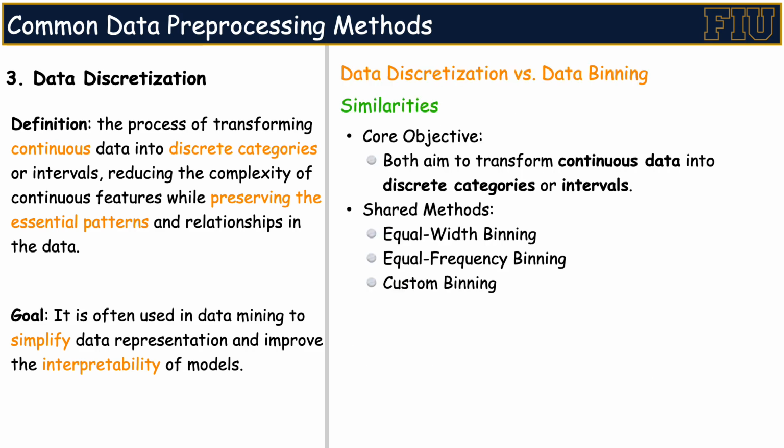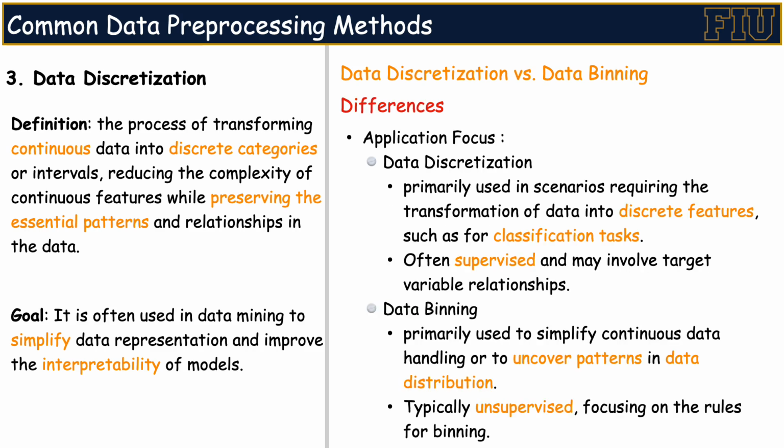Through this example, I hope you can see how similar data discretization is to data binning. Both techniques transform continuous data into discrete categories or intervals. But the motivation for data binning and data discretization is different. Data binning is primarily used to simplify handling continuous data or to uncover patterns in data distribution. Its goal is to smooth out the data and reduce the influence of noise, and during this process, it doesn't rely on the dataset's labels, making it an unsupervised technique.